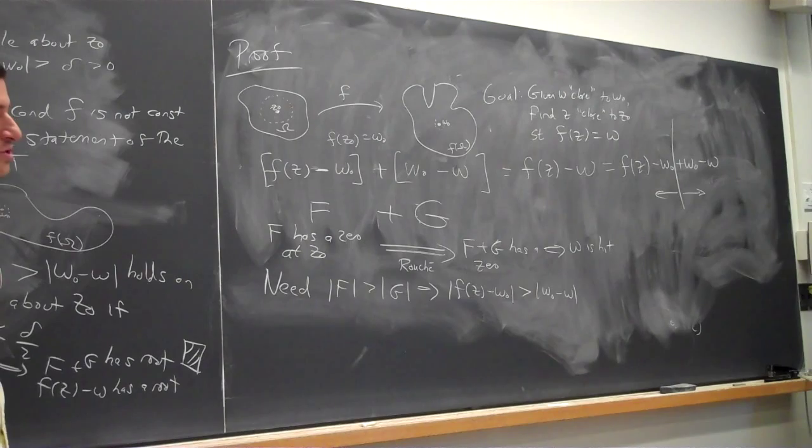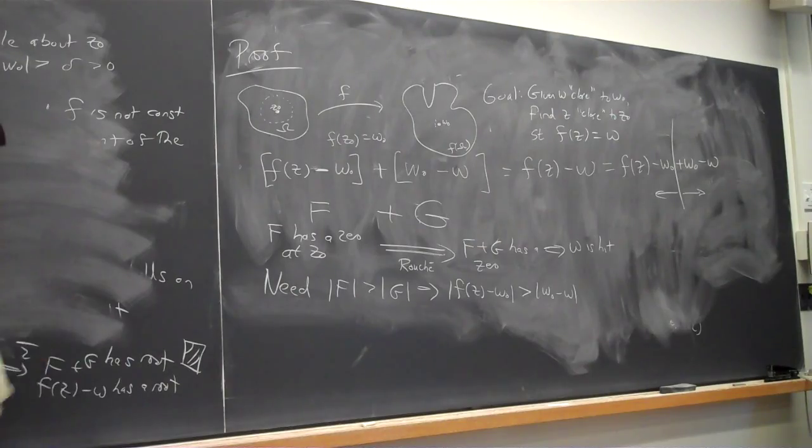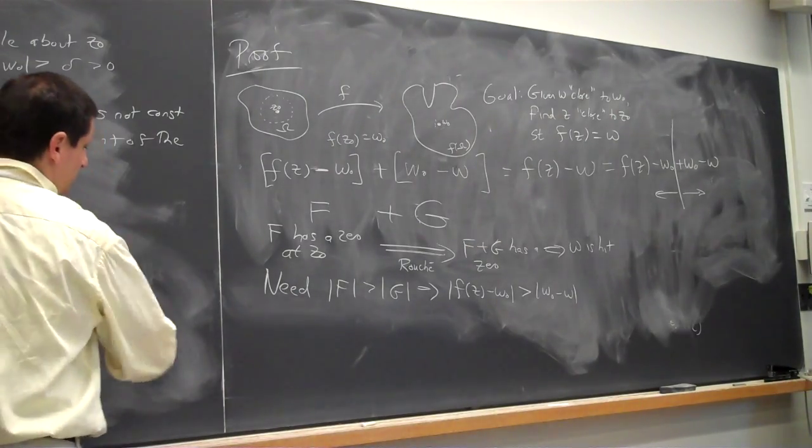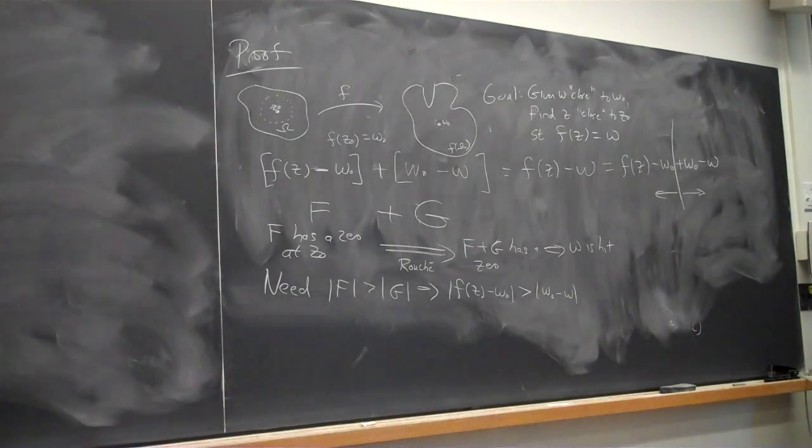Okay. Any questions on the open mapping theorem? So again, this is very different than the real case. In the real case, open sets are not mapped to open sets. And we gave an example when an open set was mapped to a closed set. We gave an example when it was mapped to a half open, half closed set.